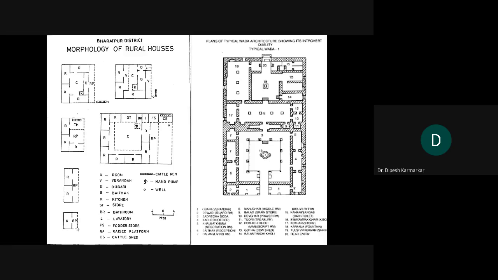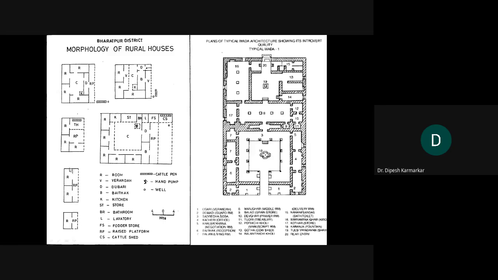Okay, it is also called chauthara. Chauthara in Hindi, chauthara in Marathi, also called chabutra. In some parts of North India, that is the place where usually people sit in the evenings, because it is outside the room. So you can see this is a single room house.